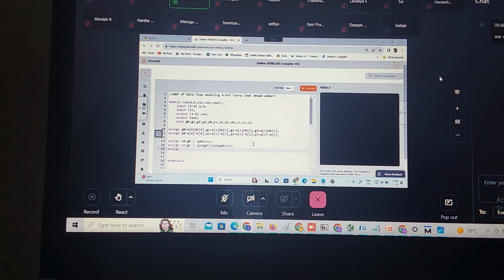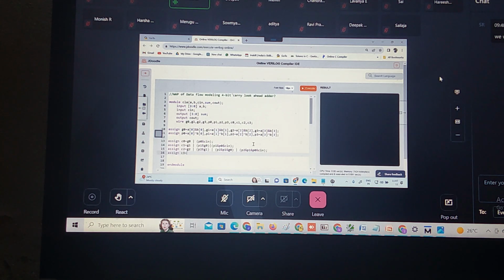Assigned. Next what I need to do? C2. You tell me the final expression. G2 or P2 and G1. Again, this is OR. P2 and P1 and G0 or P2 and P1 and P0 and C. Did you understand?